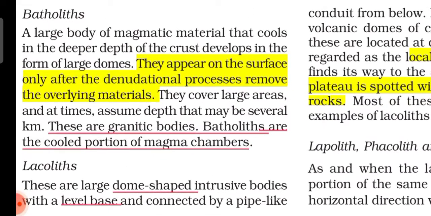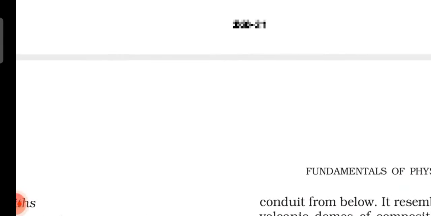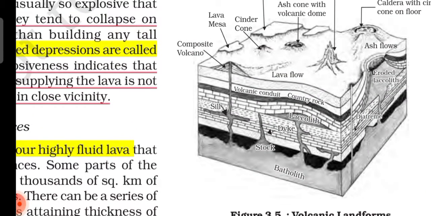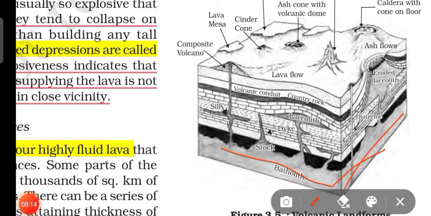Intrusive forms occur inside the crust, and these are the different forms which occur inside the crust. The first is the batholith. You can see the diagram here, you can see everything clearly. This is the batholith.